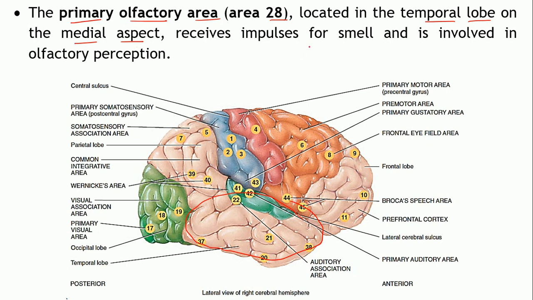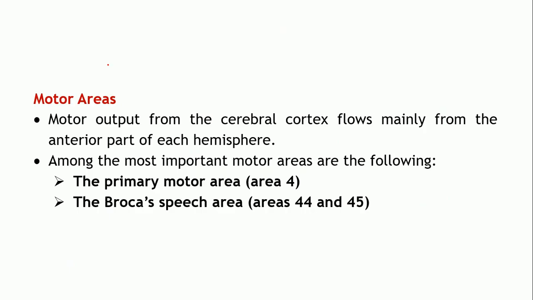This will receive the impulses for smell, so it is involved in olfactory perception, that is the sense of smell. The impulses relay towards the primary olfactory area, located within the temporal lobe. So these are all the sensory areas.